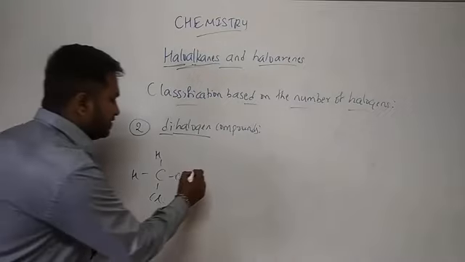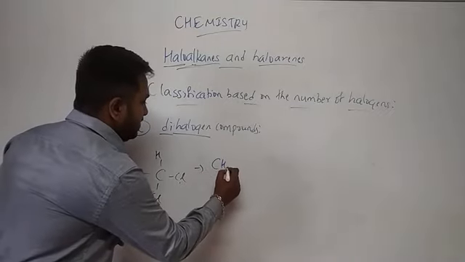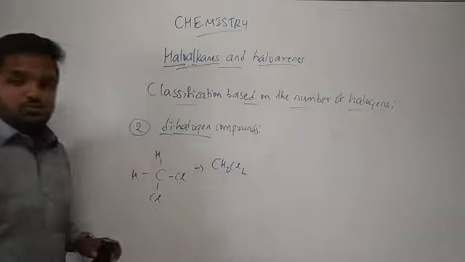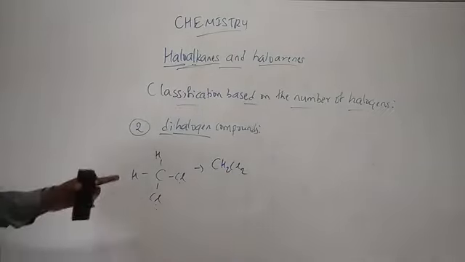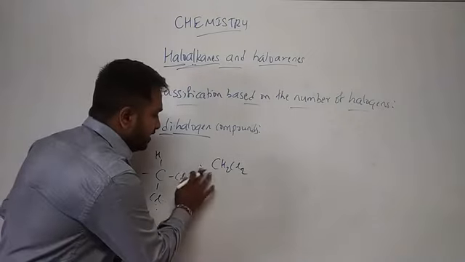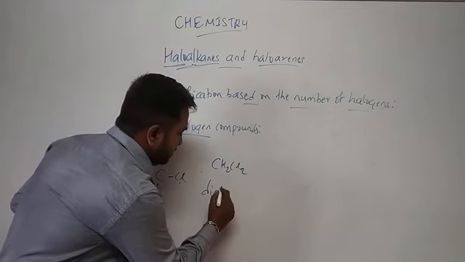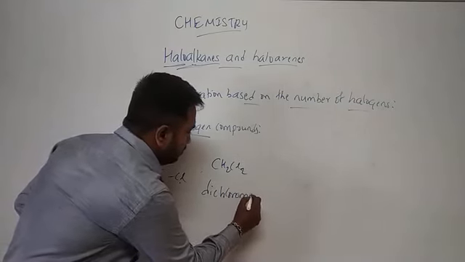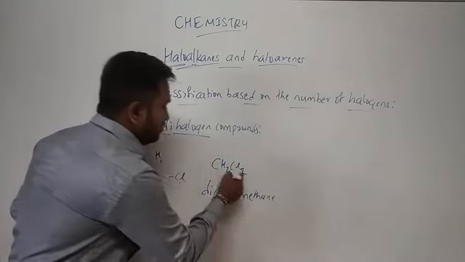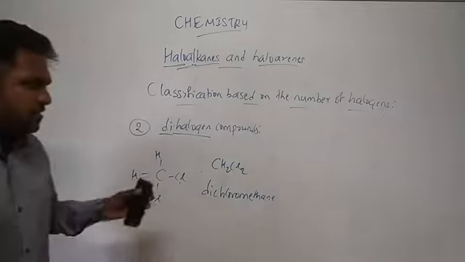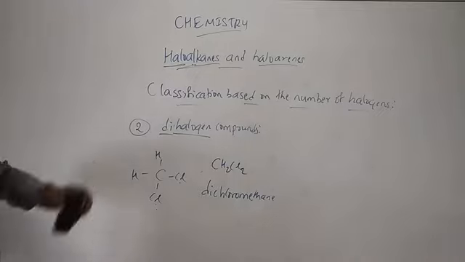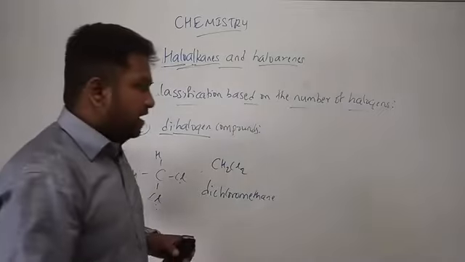What is the formula for this one? It is CH2Cl2. Okay, CH2Cl2. The name is dichloromethane. We have two chlorines attached to the methane group. Clear? So this is regarding alkanes. What about the aromatic compound?